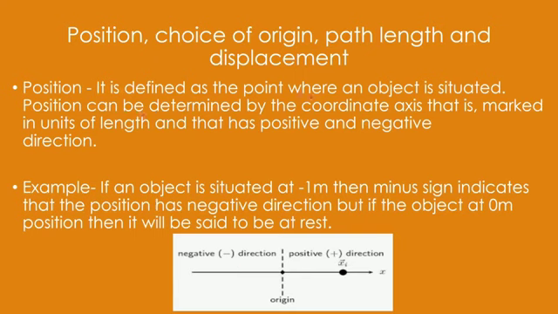It is the point where an object is situated. So it can be determined by the coordinate axis on which we are marking the unit of length. We can mark like you do the graph plotting. Same way we can assume this is 1 meter, 2 meter, 3 meter at equal distances. Equal values can be given. So we can make a scale and we can put the values on the positive side, on the negative side as well. So this is about the choice of origin.